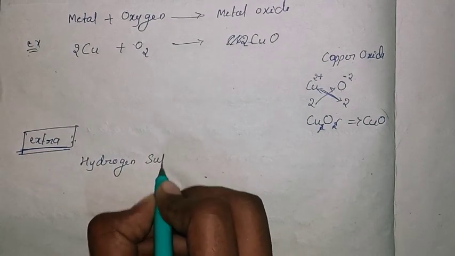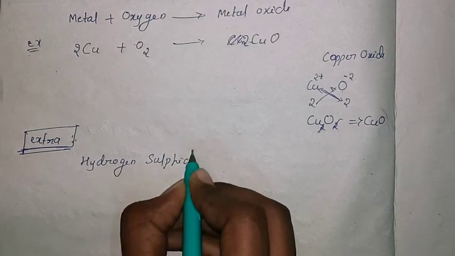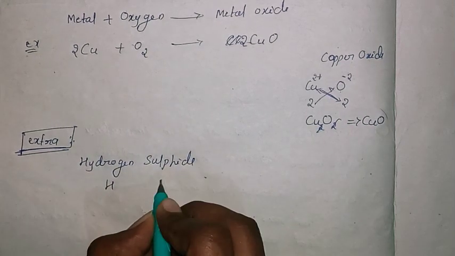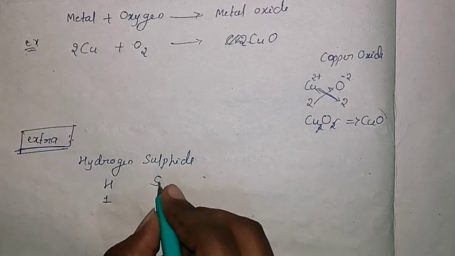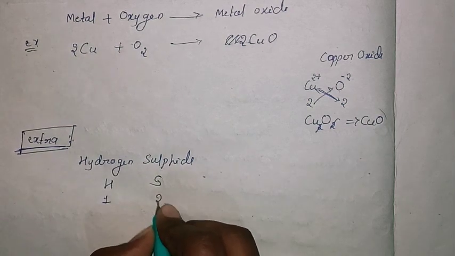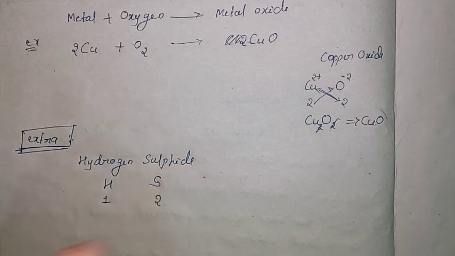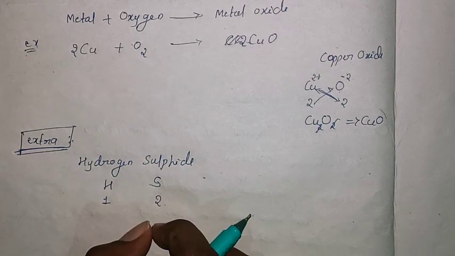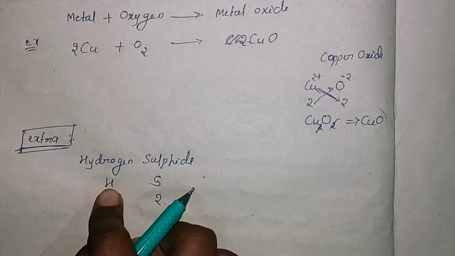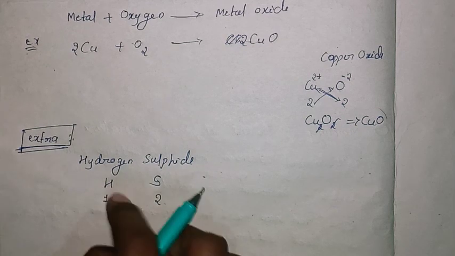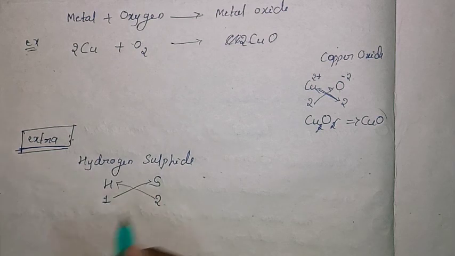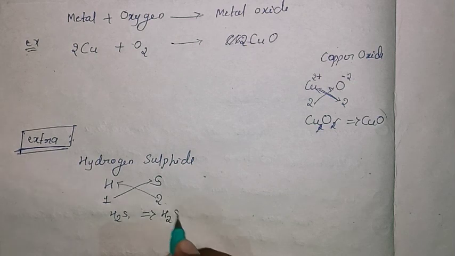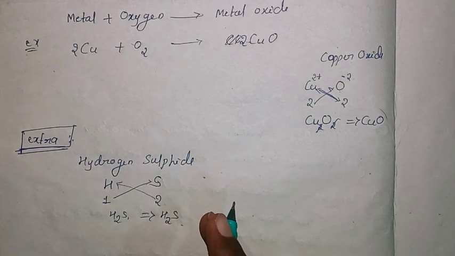Hydrogen is H, sulfide is S. The valency of hydrogen is +1, and sulfide is 2. You must learn how to take the valency; for that you should know the atomic number of the elements. Now cross multiply: H2S1, which is written as H2S. This is the formula of hydrogen sulfide.